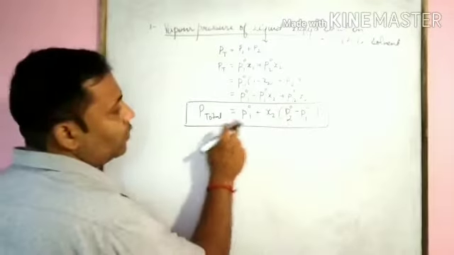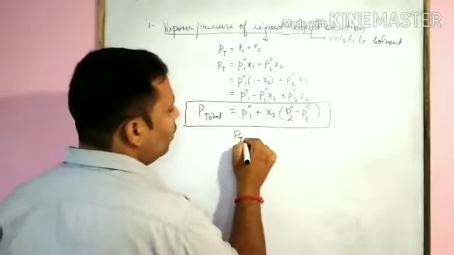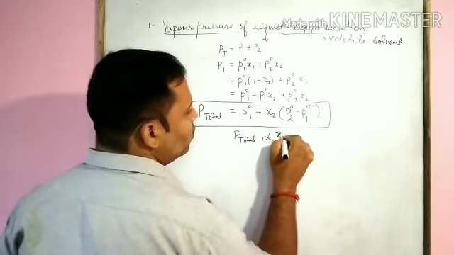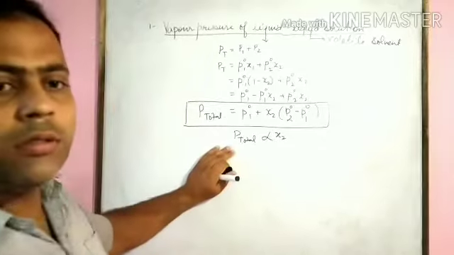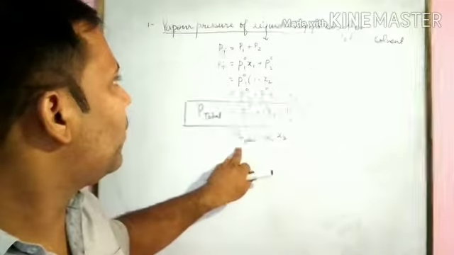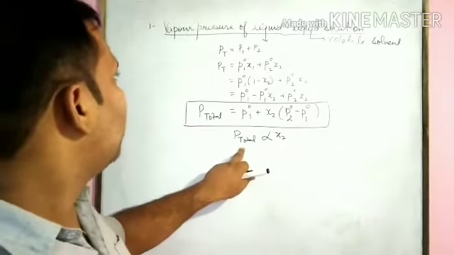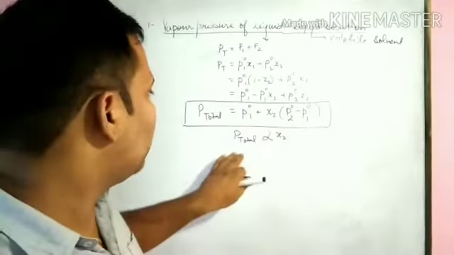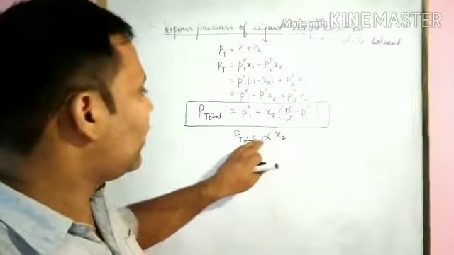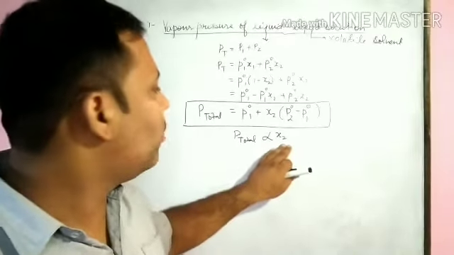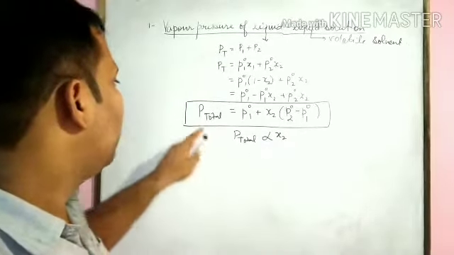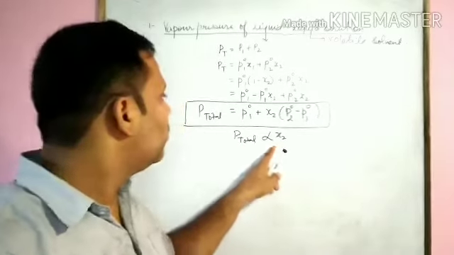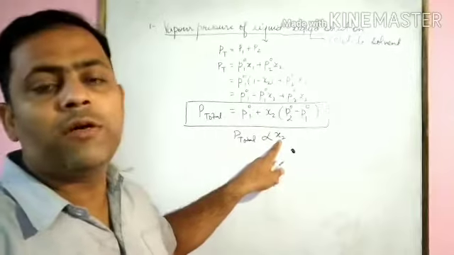The first one, what we have, P total is directly proportional to x2. It means the total vapor pressure can be related with any one component. Either we should write here 1 or 2. We can relate here. It means it is directly proportional to component 1 or component 2. Here, total vapor pressure is directly proportional to x2, the mole fraction of component 2.